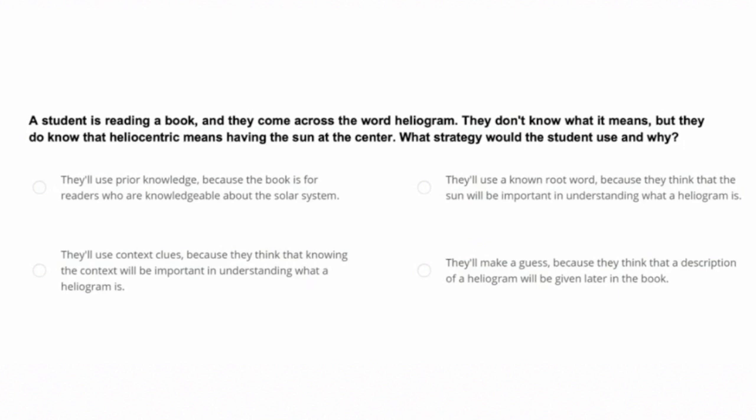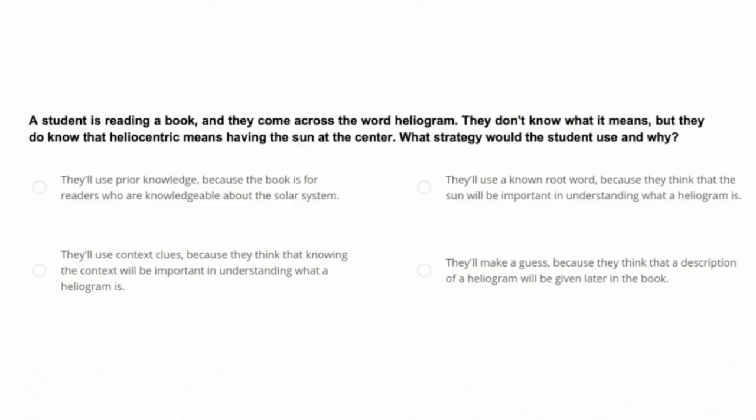The next problem asks, a student is reading a book and they come across the word heliogram. They don't know what it means, but they do know that heliocentric means having the sun at the center. What strategy would the student use and why? Let's look at these one at a time.